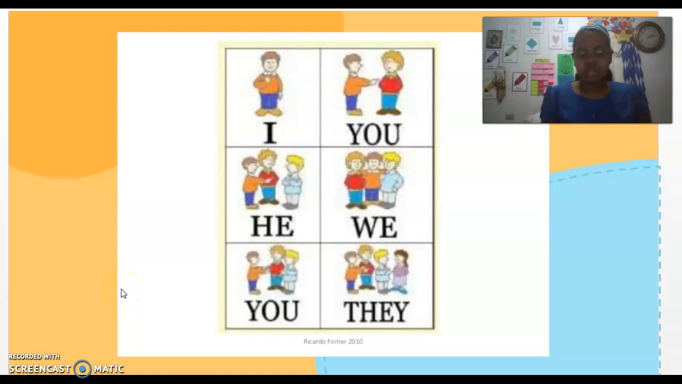So, what you're going to do is that you're going to create one sentence per each one of them. So you're going to have 6 sentences at the end. 6 sentences written in your language note.